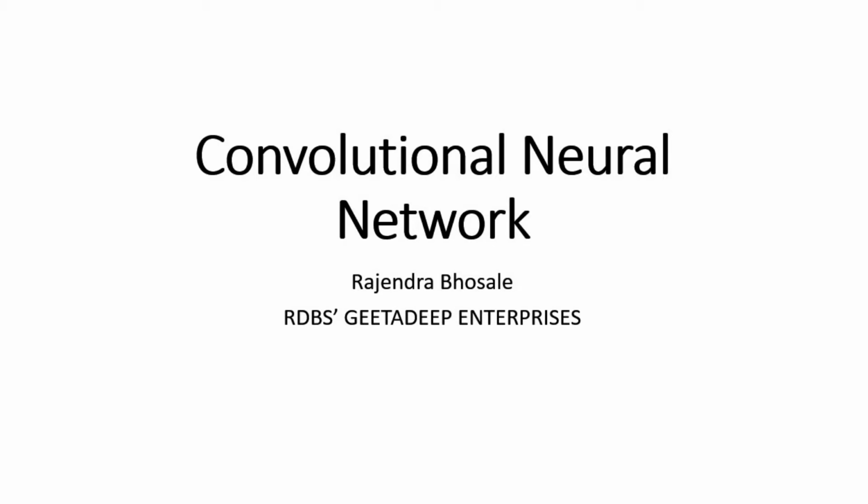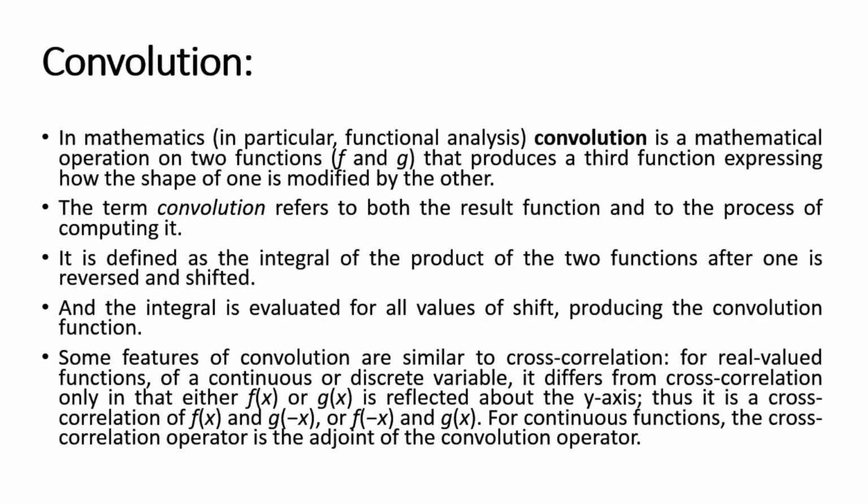So we are now going to discuss the convolutional neural network, which is used for image processing based applications in deep learning projects or research works. Now, what is meant by convolution is the main aspect while considering convolutional neural networks. So in mathematics, convolution is a mathematical operation on two functions f and g that produces a third function expressing how the shape of one is modified by the other.